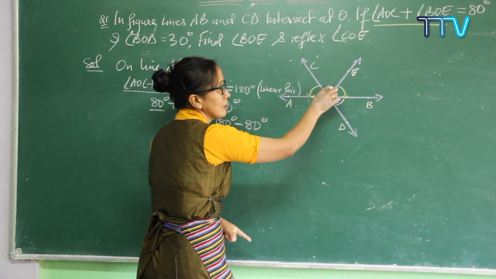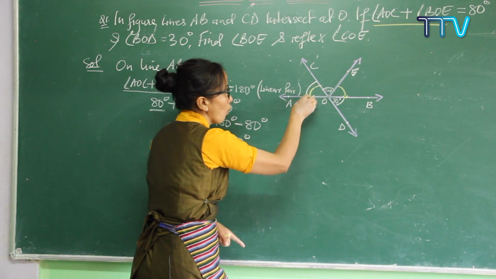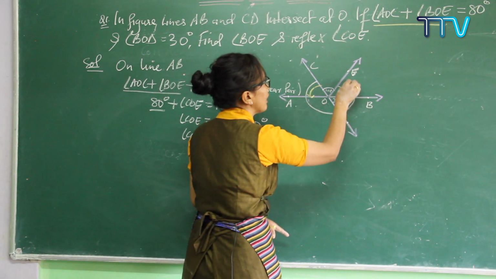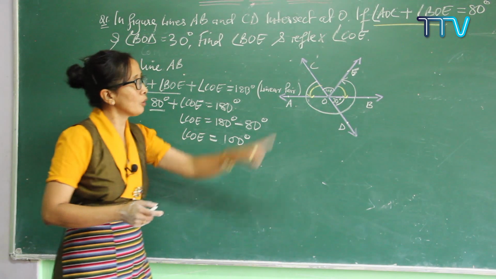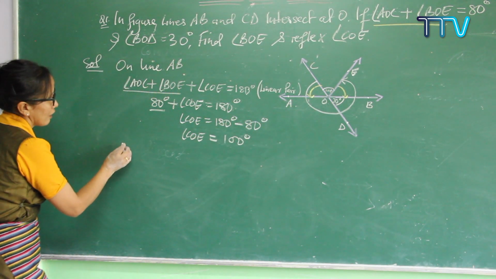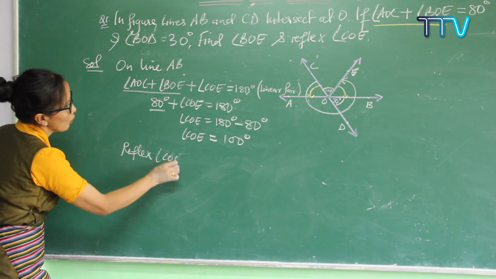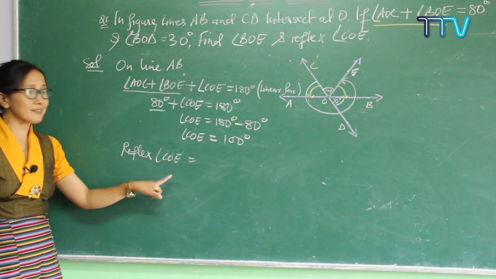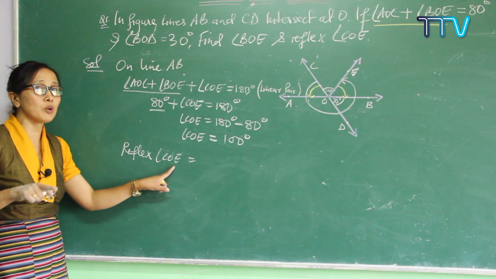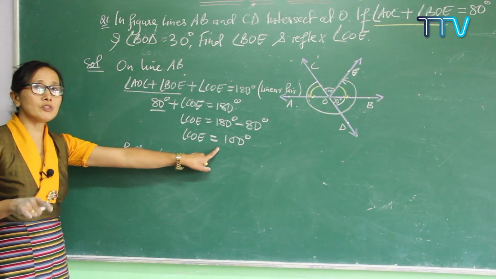Reflex means other than this. So this whole part from here to here is called the reflex angle. How do you find this reflex angle? Write it down: reflex angle COE. To find the reflex angle COE, you have to know COE first. You have already found COE.